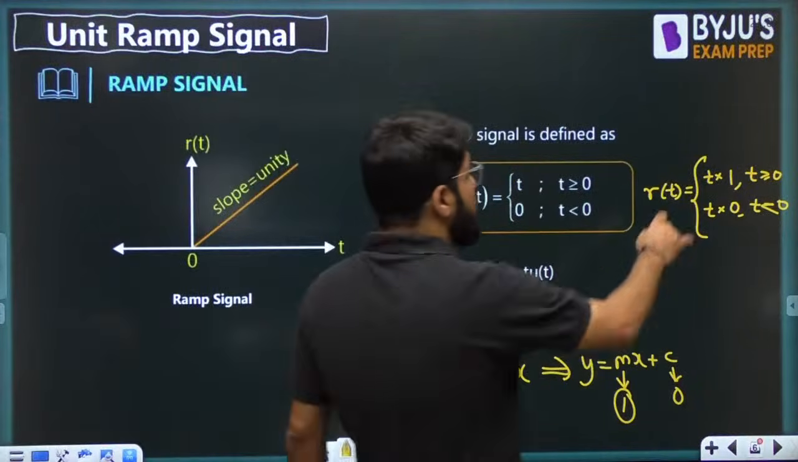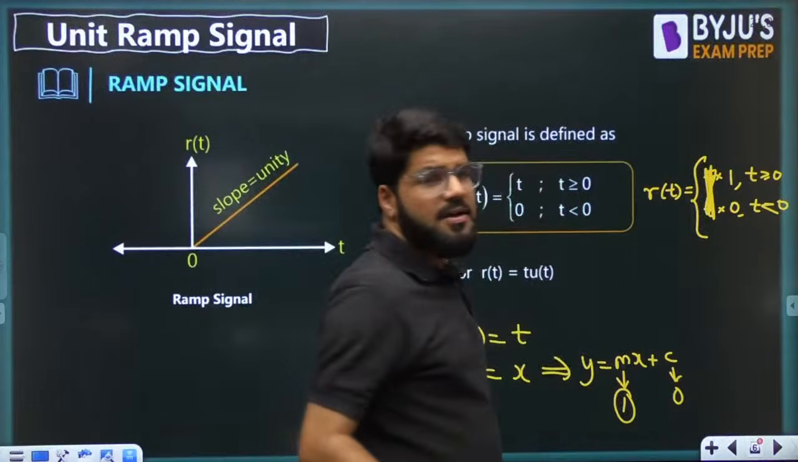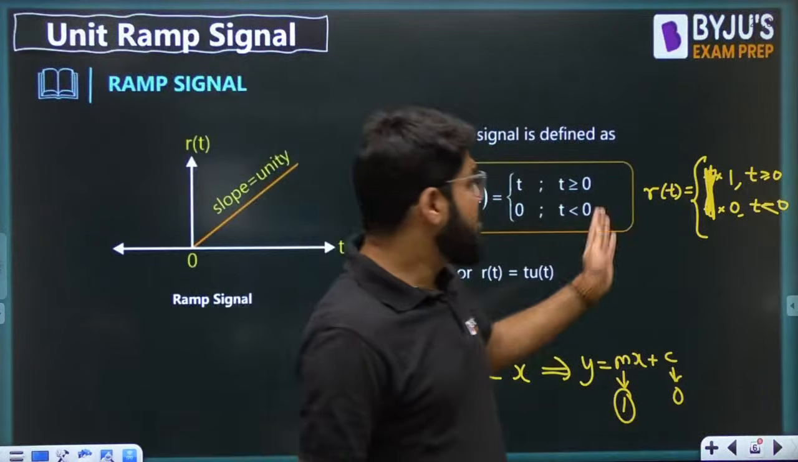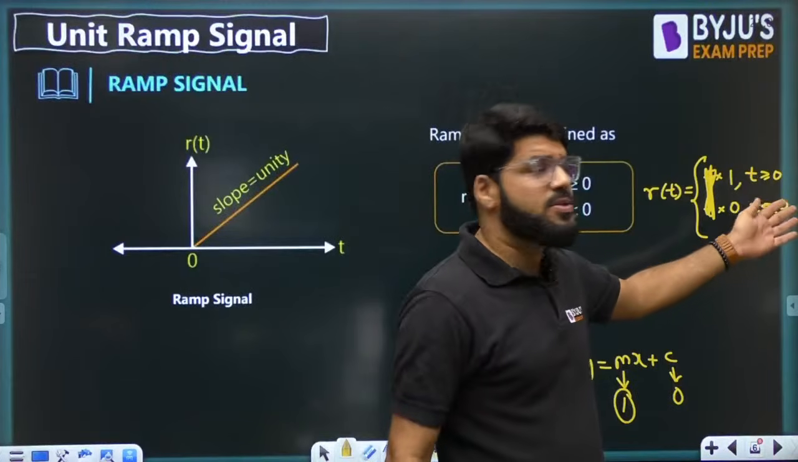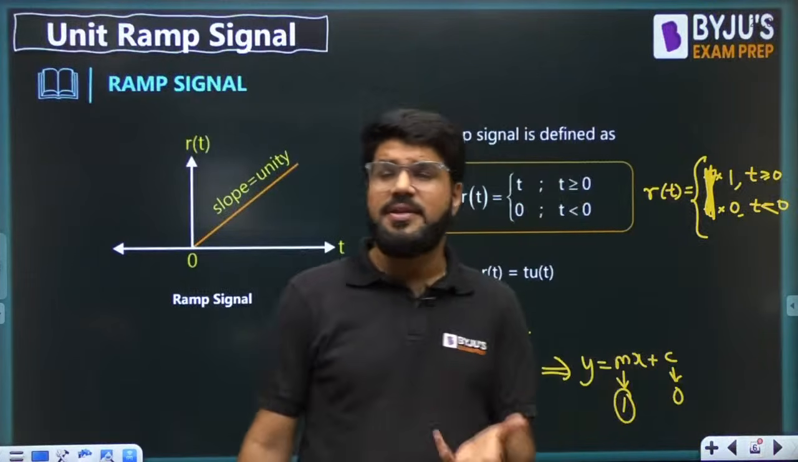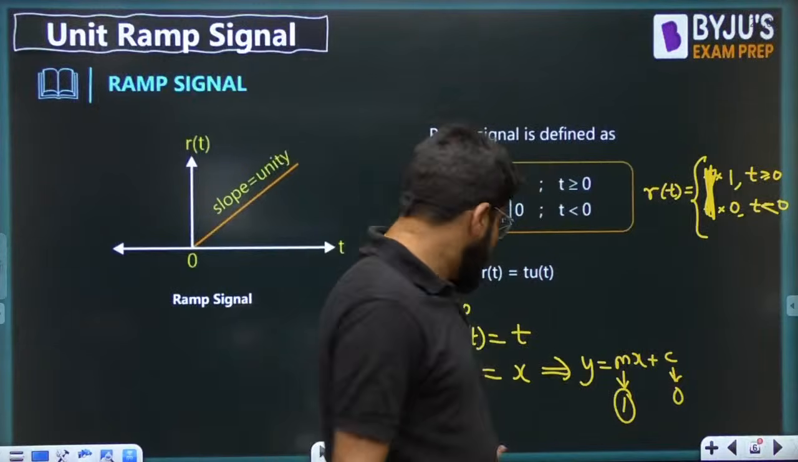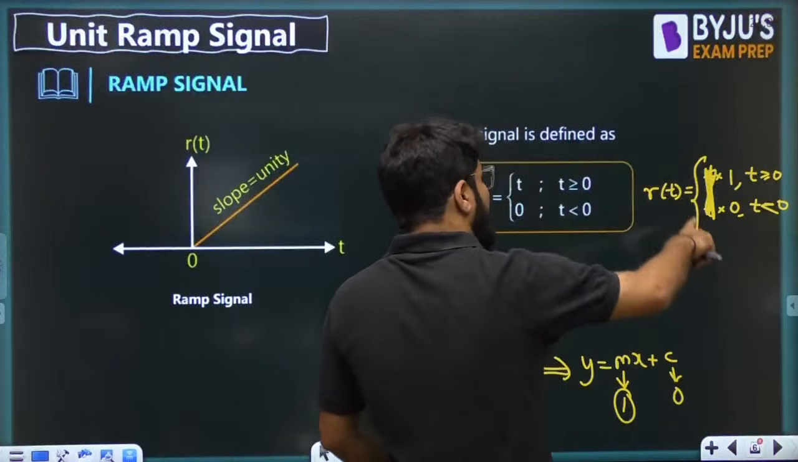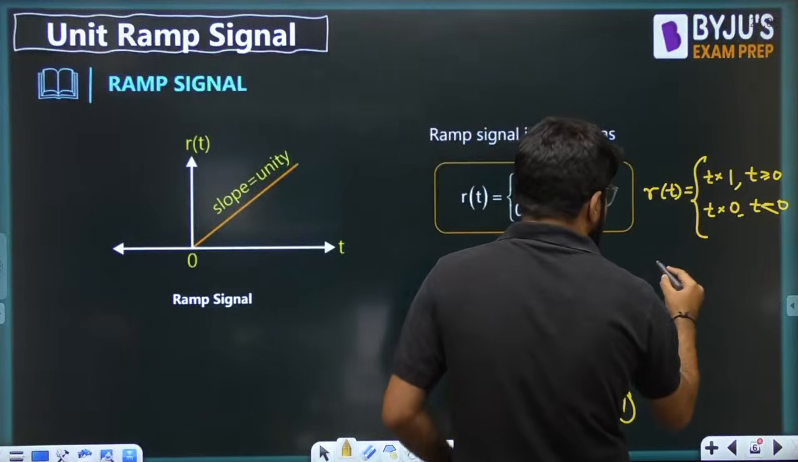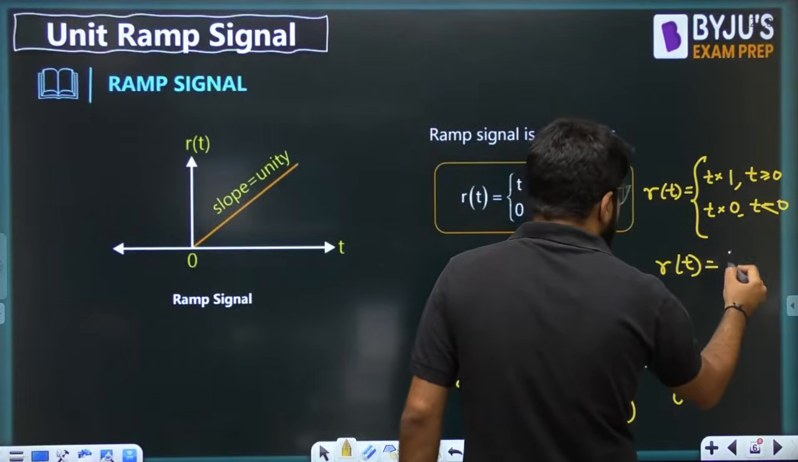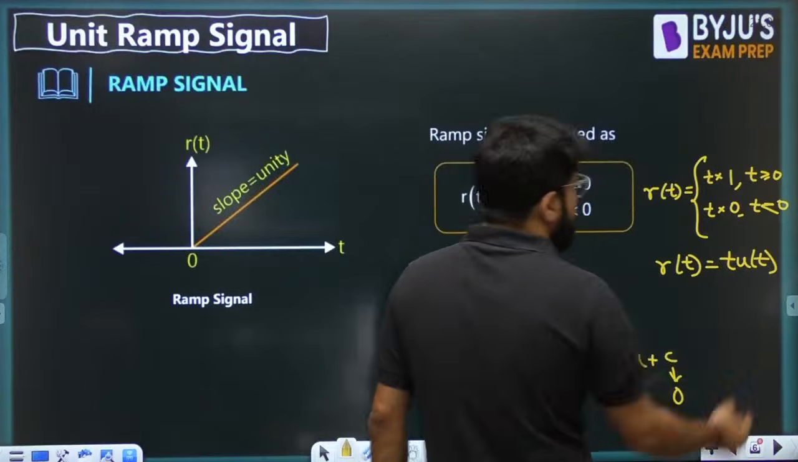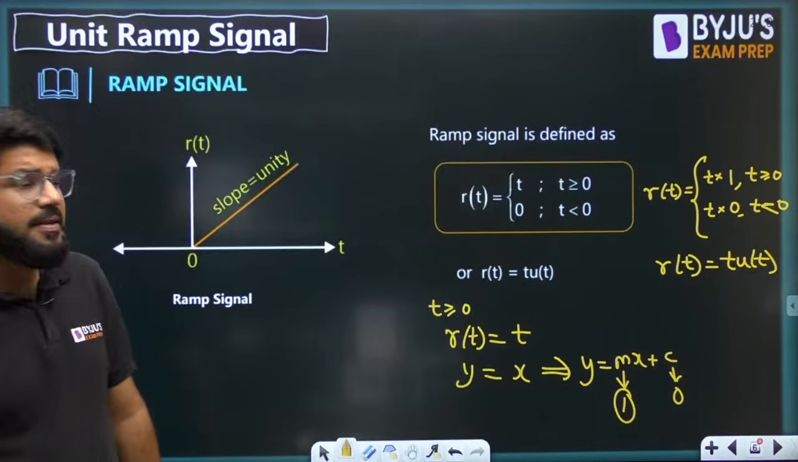Now, if I just remove this t, what is the remaining part of the function? A function which is equal to 1 for t greater than or equal to 0, and equal to 0 for t less than 0, is nothing but your unit step signal, your idealistic unit step signal. Only thing is, in the definition of unit step, you have multiplied another variable which is t, and hence I can write r(t) is simply t times u(t). r(t) is nothing but t multiplied by u(t).